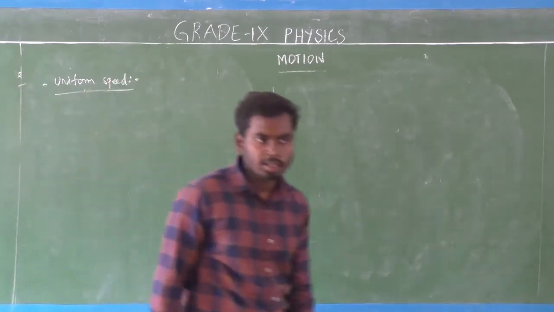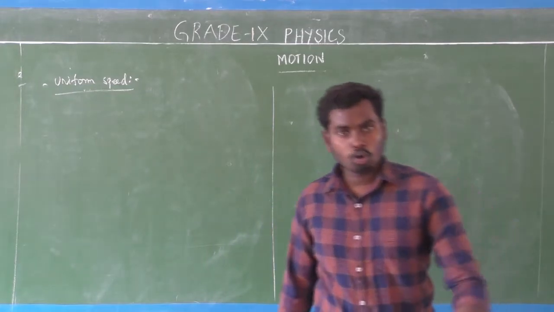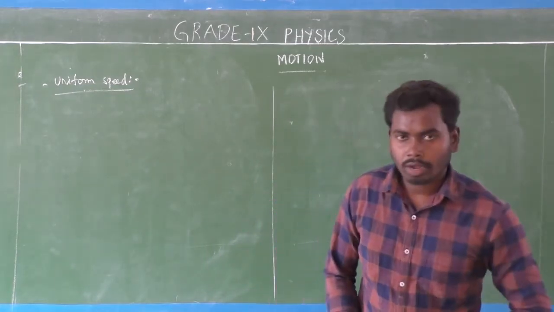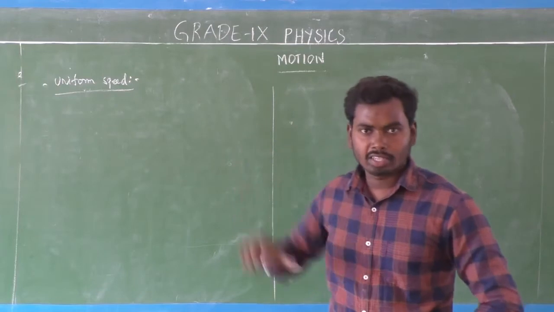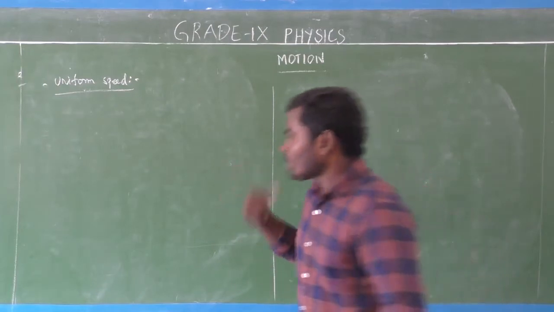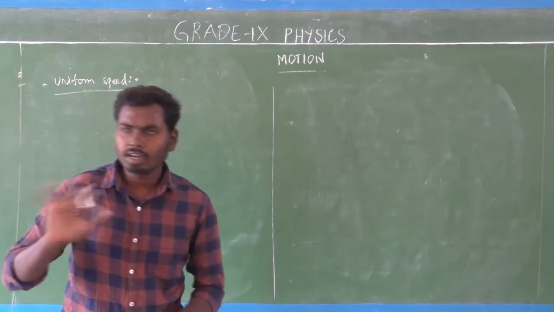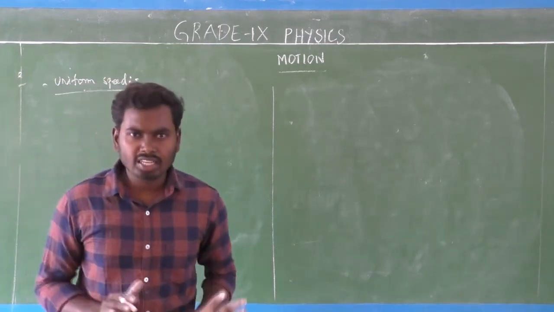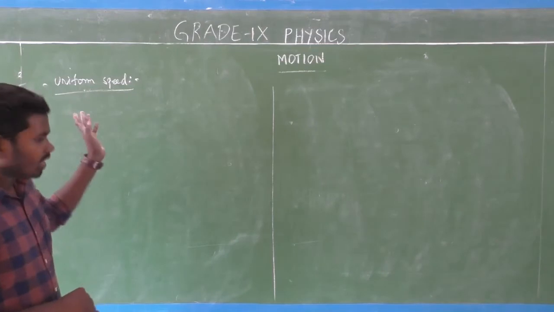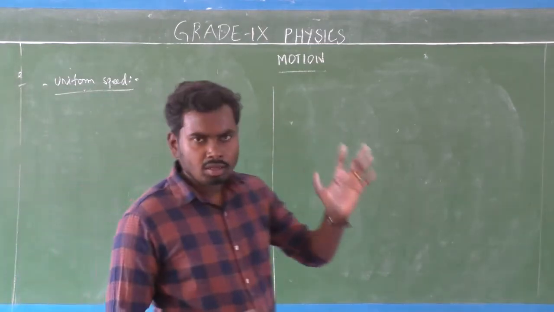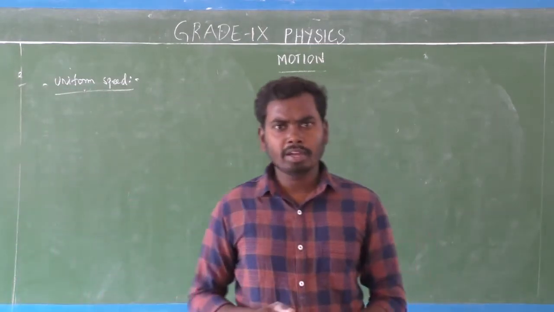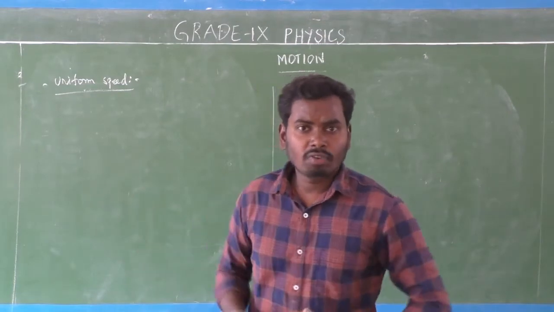Already I thought that what is uniform speed, uniform motion, uniform velocity and so many things. You are going to revise what is uniform speed, isn't it? So what is the word meaning uniform? Uniform means equal, not changing. Here something is maintained. Uniform speed means constant speed, equal speed.